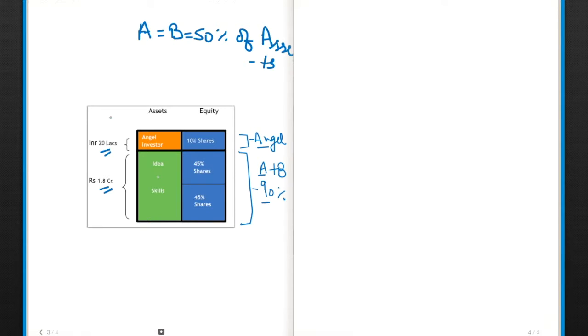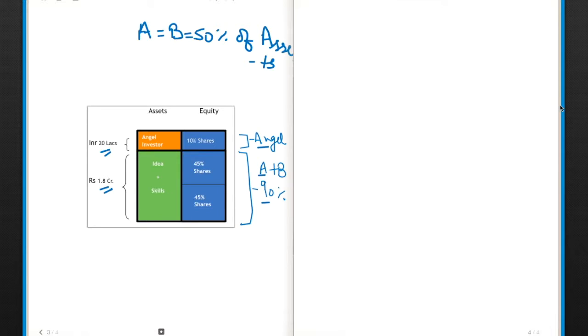So the angel investor says, okay, I'll invest 20 lakhs in your company, but I want around 15% shares in the company. But these people try to negotiate with the angel investor and they come to a conclusion that he will get 10% shares in the company. Usually around 5 to 15% shares are given on angel investment.